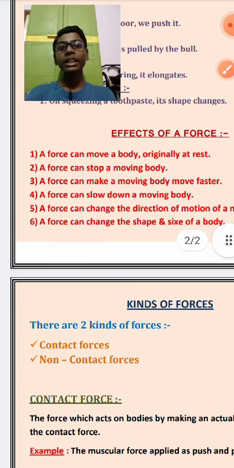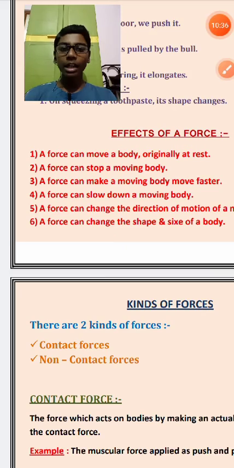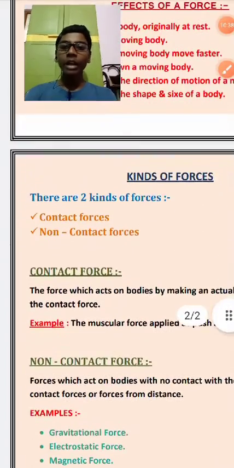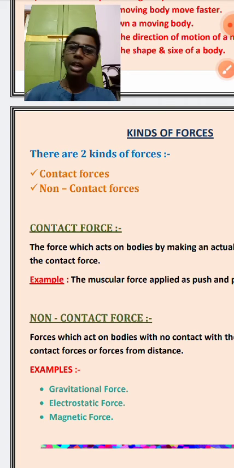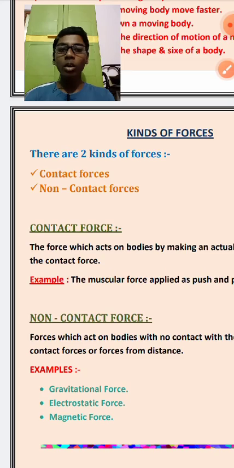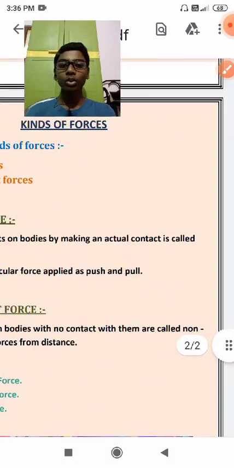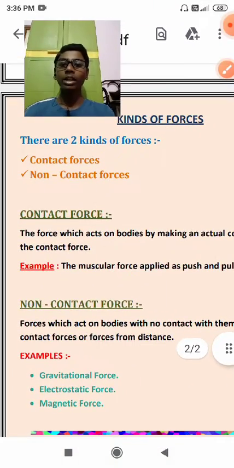Now we have completed the effects of force. Now we are coming to kinds of forces. Commonly there are two kinds of forces: one is contact force, another is non-contact force. At first, contact force. So what is contact force? The force which acts on a body by making an actual contact is called the contact force.